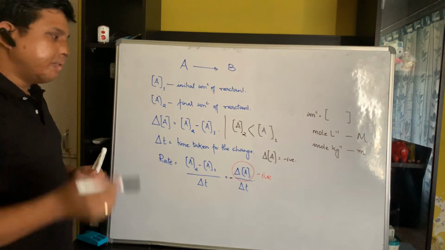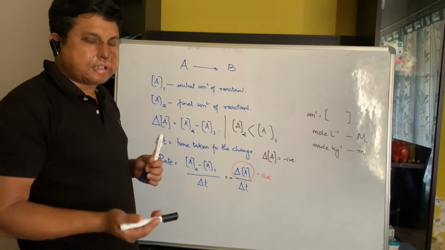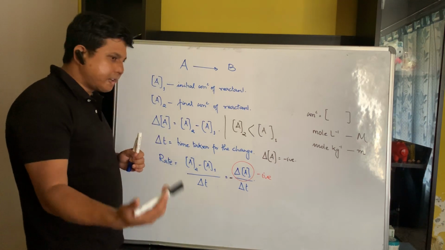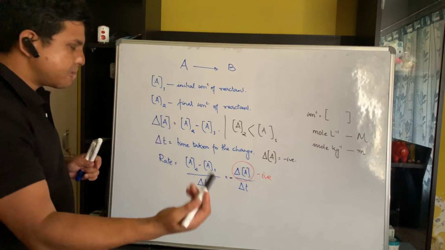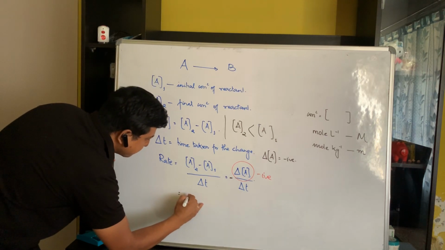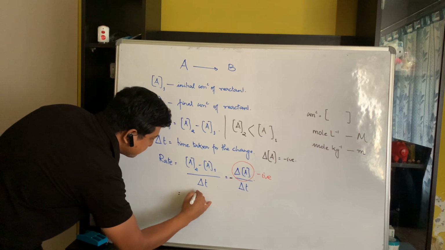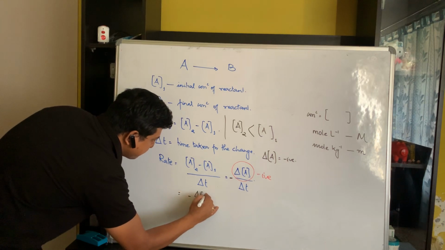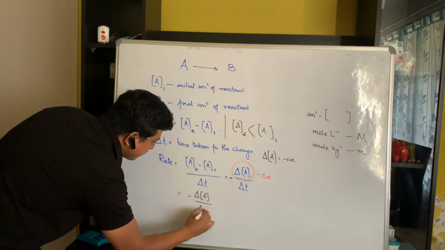So whenever you express the rate in terms of concentration of reactant, we have to place a negative sign. So the final equation will be minus delta A by delta T.